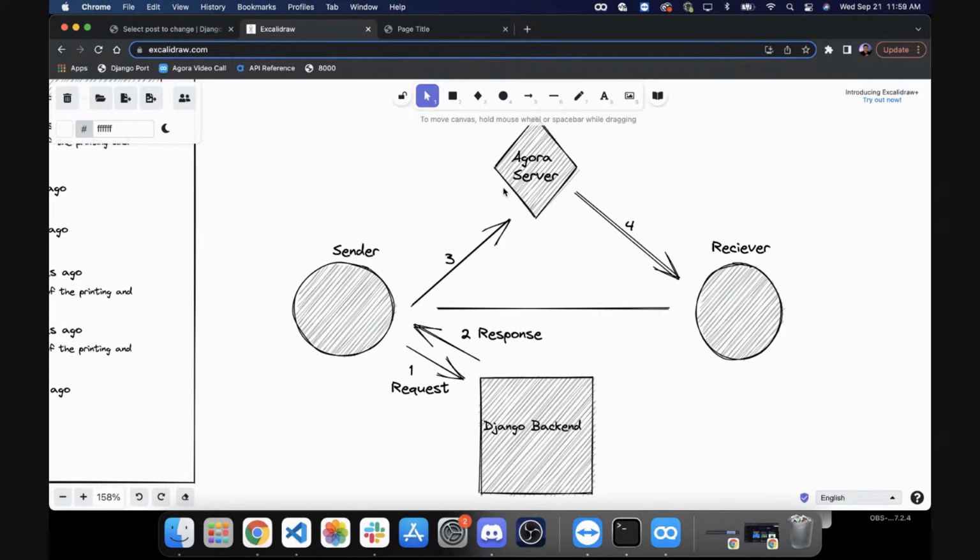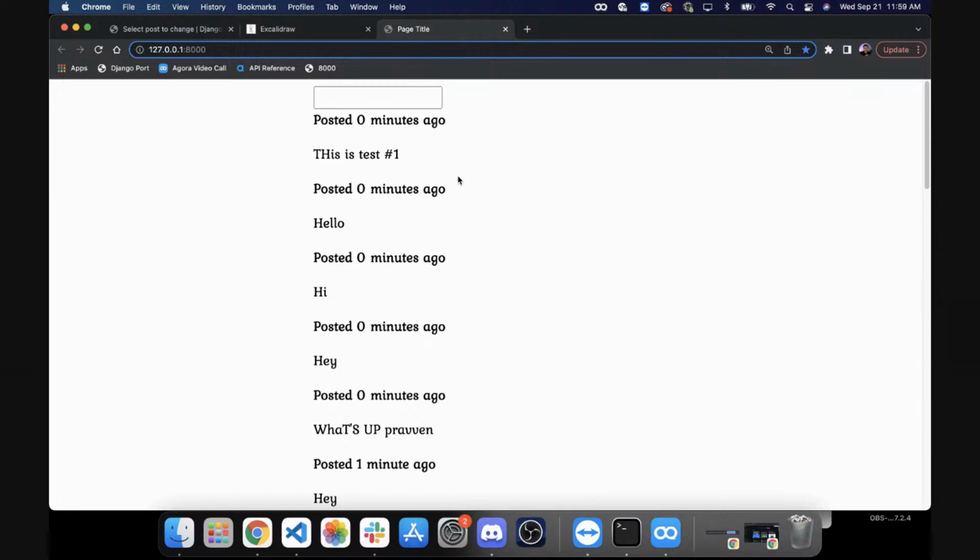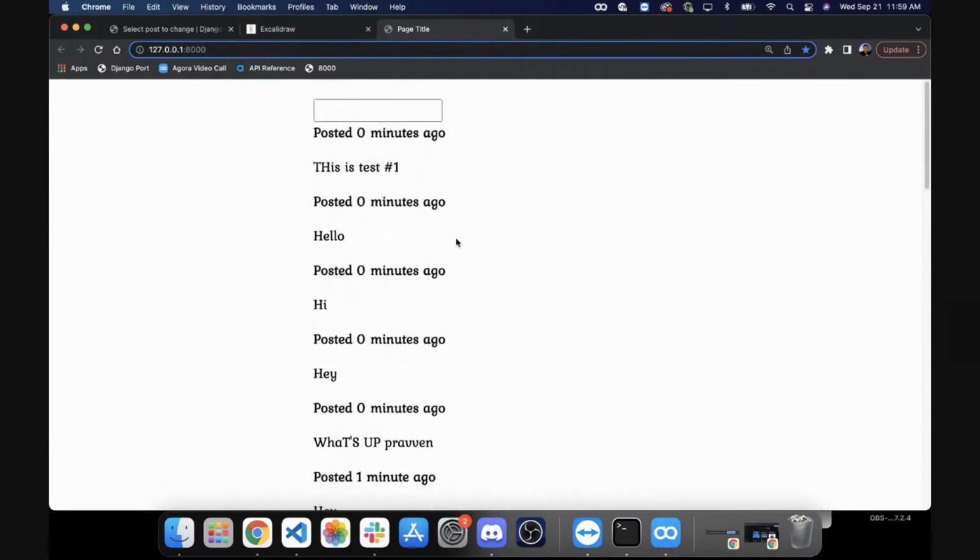Exactly. So we have that two-way connection through the Agora server. That's where we join the channel. We're both connected to the Agora server, and not to each other, but by sending messages through it, we're able to do this. So yeah, that is our Django chat application.